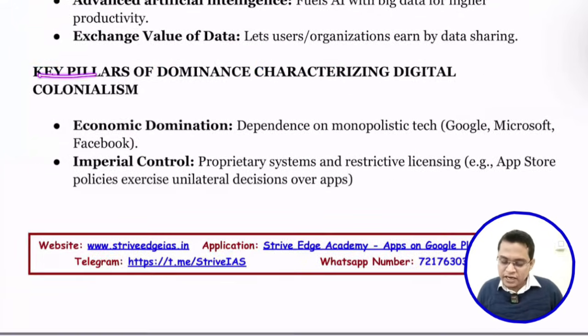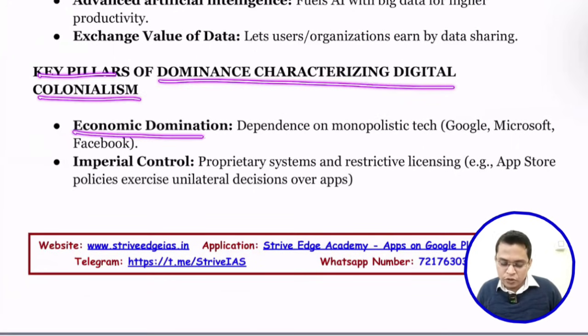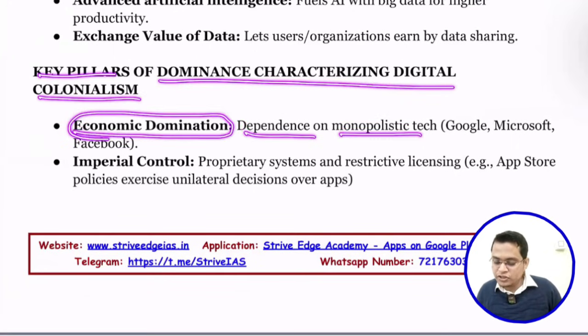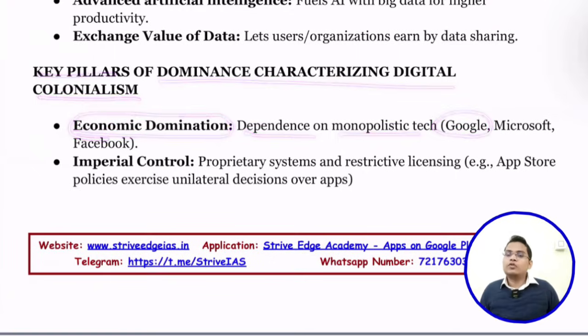Now the key pillars, the dominance characteristics of digital colonialism. First is economic dominance, meaning dependence on monopolistic technology. For example, Google. I think a lot of antitrust action is going on against it. For example, the Play Store: earlier you had to register and pay commission charges and everything. That is what creates a dominating player. They misuse their platform, and Microsoft and even Facebook also.